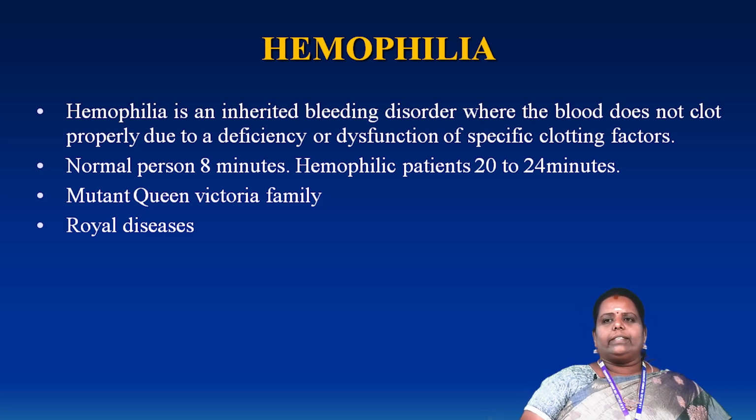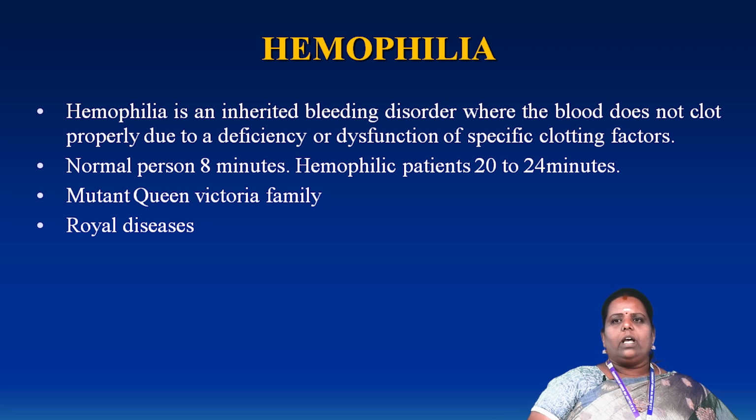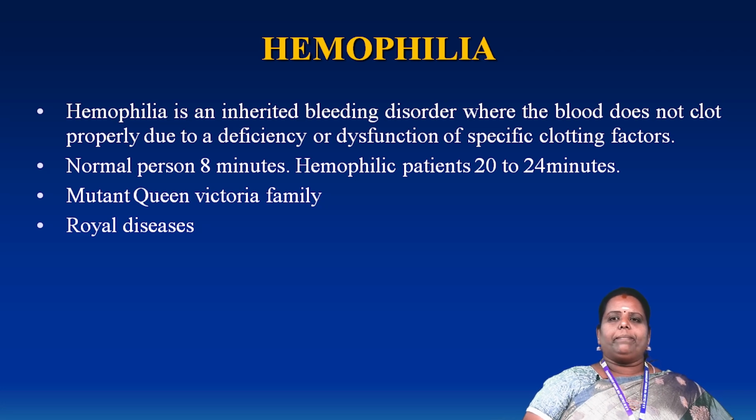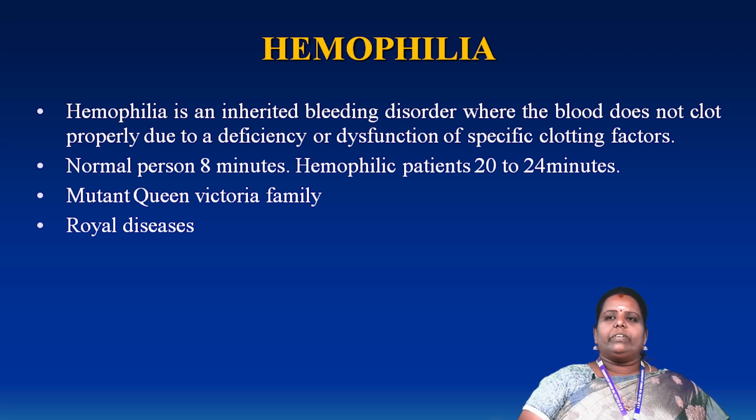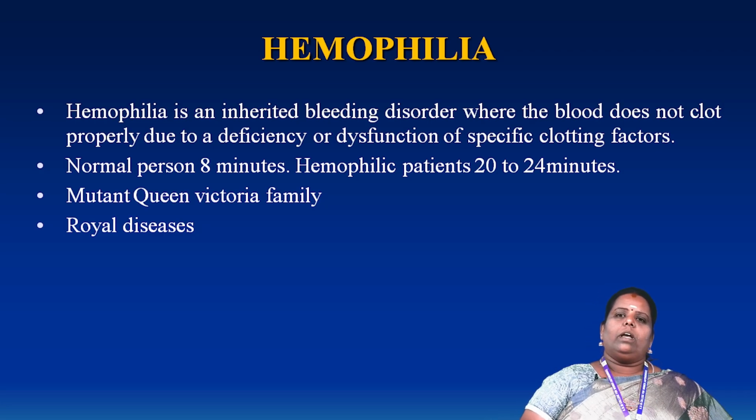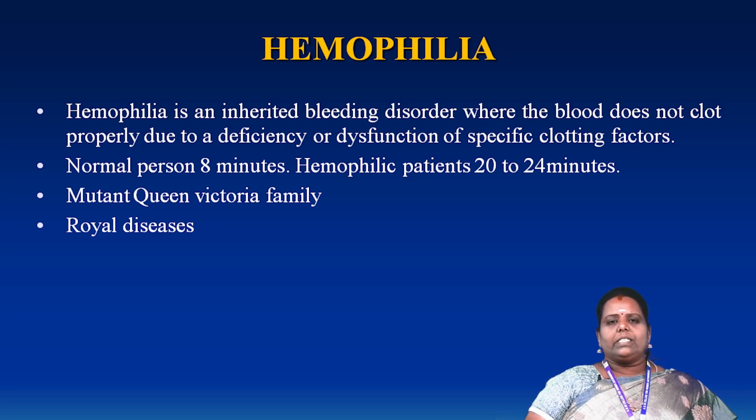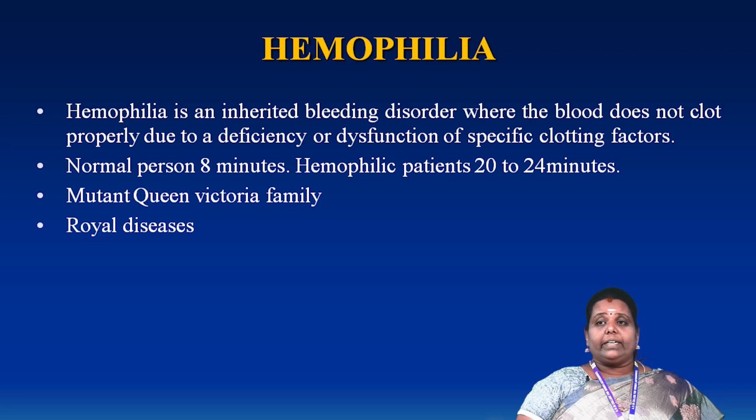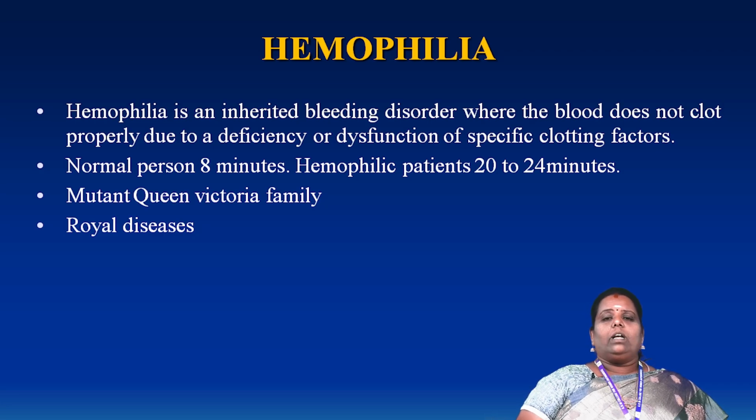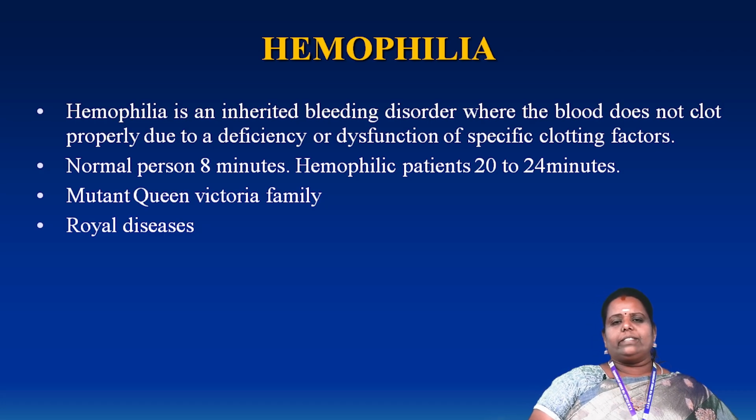Hemophilia is an inherited bleeding disorder where the blood does not clot properly due to the deficiency or dysfunction, or a specific clotting factor is absent in the blood. Normally, when a person has an injury, blood clotting occurs in 8 minutes. In case the person is affected by the hemophilic condition, the blood clotting will take 20 to 24 minutes. Why is it important?